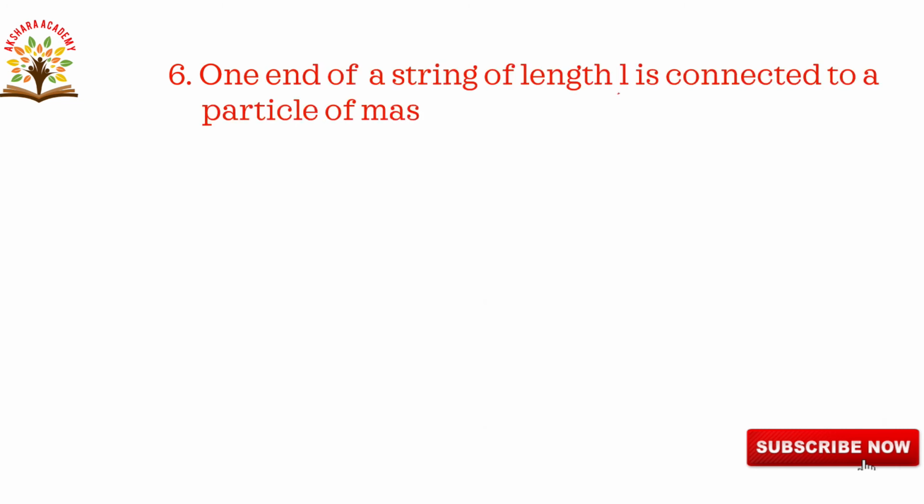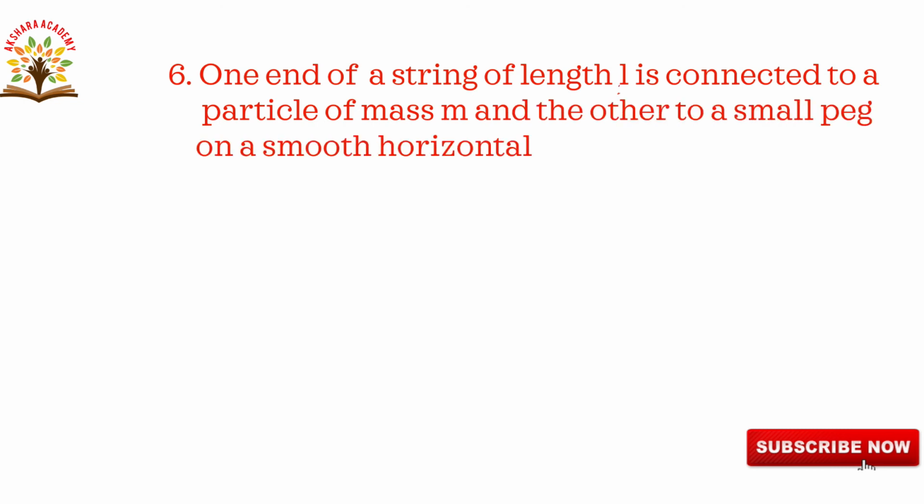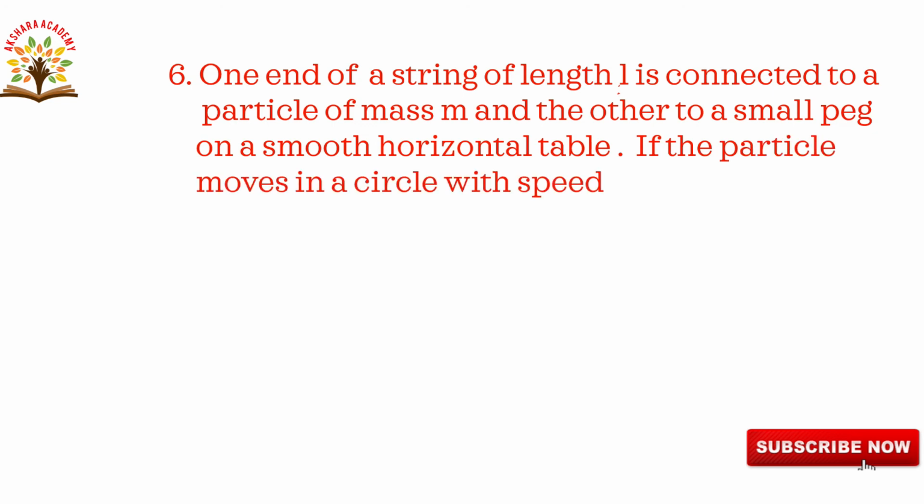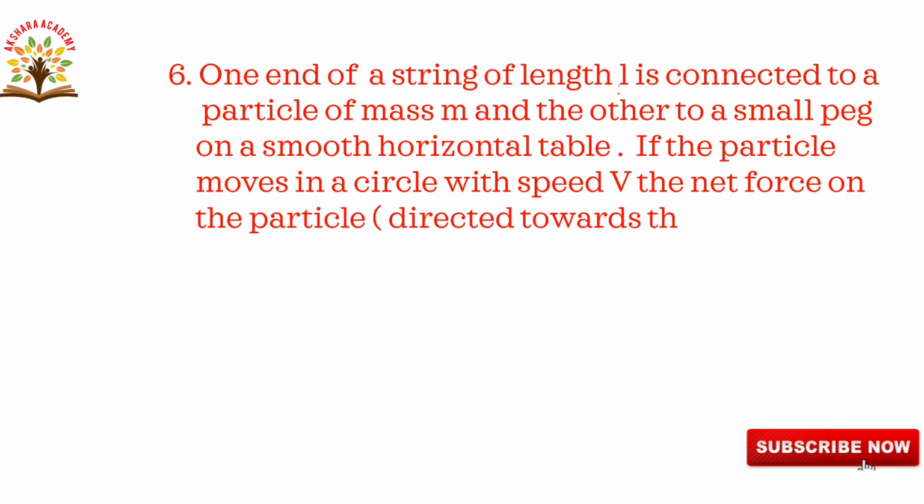Sixth one. One end of a string of length L is connected to a particle of mass m and the other to a small peg on a smooth horizontal table. If the particle moves in a circle with a speed v, the net force on the particle is directed towards the center.